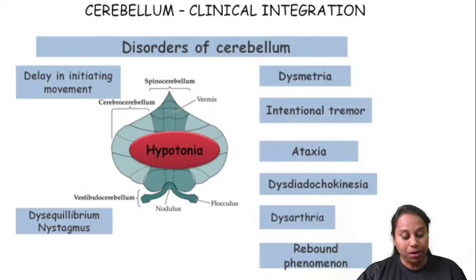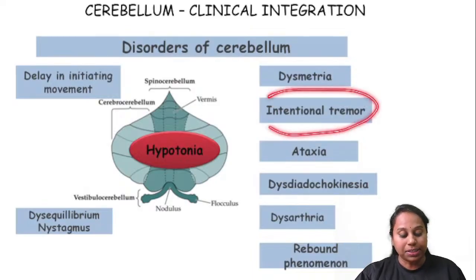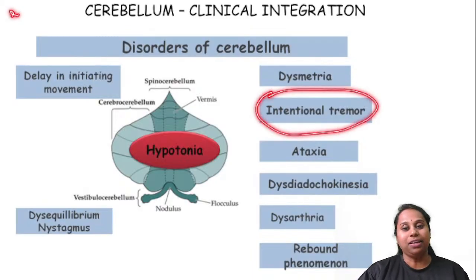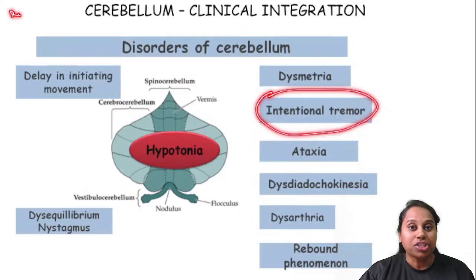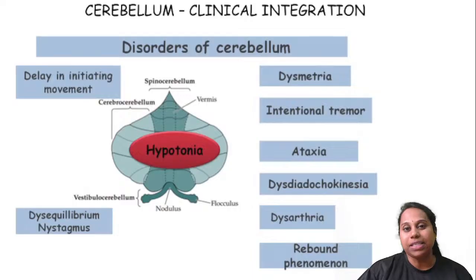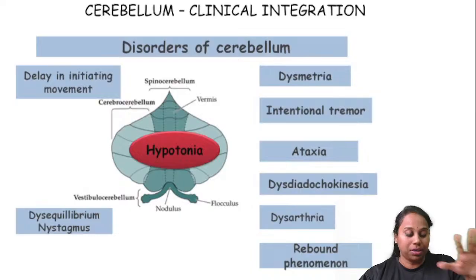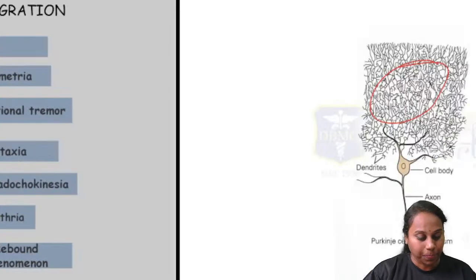And please remember, cerebellar disorder results in intentional tremor. It means if the patient intentionally wants to do any activity, there is tremor. This is called intentional tremor. This is in contrast to resting tremor, which is seen in Parkinsonism. Parkinsonism patients have a problem with the resting state itself. When they are at rest, there is a tremor. That is called resting tremor.